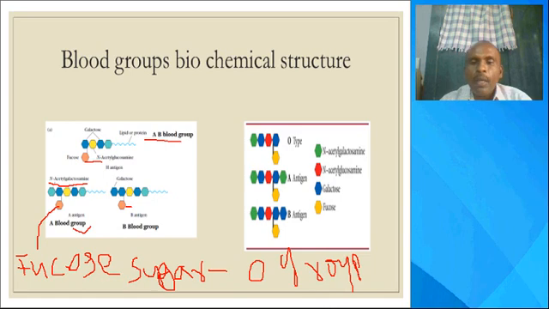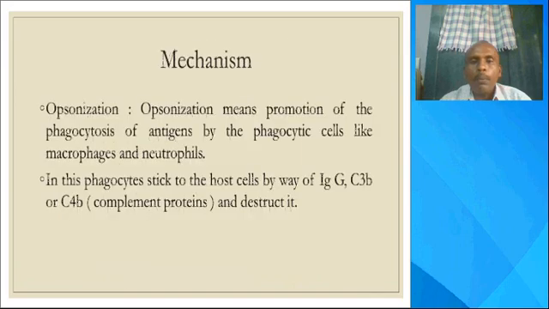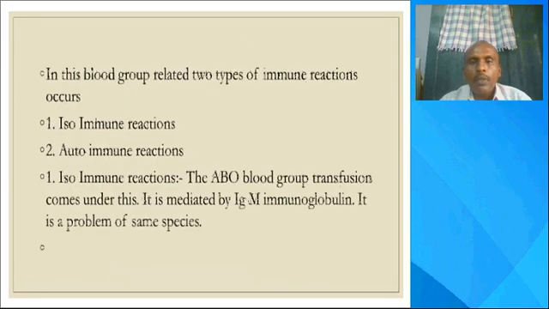These blood-related problems are of two types: isoimmune and autoimmune problems. The isoimmune reaction is the blood transfusion problem. Autoimmune reactions are a different type of immune reaction, particularly involving an Rh positive father and an Rh negative mother.